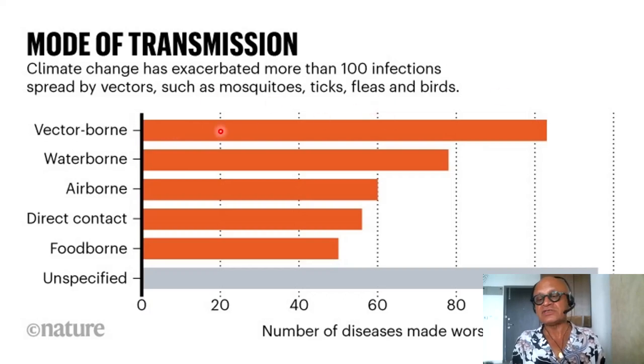So vector-borne diseases, number of diseases made worse is more than 100. Waterborne diseases, almost 90 or 75, 80. Airborne, 60. Direct contact, obviously made worse by climate change, is almost 55 to 60. Foodborne diseases, about 50, and unspecified, so number of diseases made worse but mode of transmission not known, is more than every other form of transmission here as well.